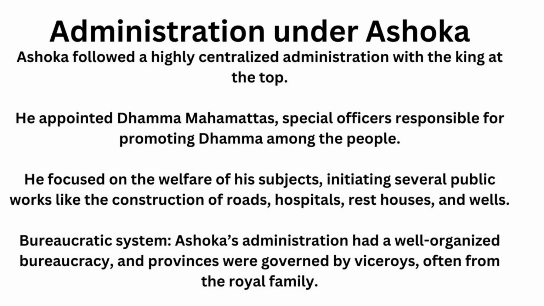Ashoka followed a highly centralized administration. As I told you earlier, the king was at the top, and he appointed Dhamma Mahamattas, special officers responsible for promoting Dhamma. There was a time when Ashoka was not a good and welfare king. In his starting phase, he was a most cruel king.